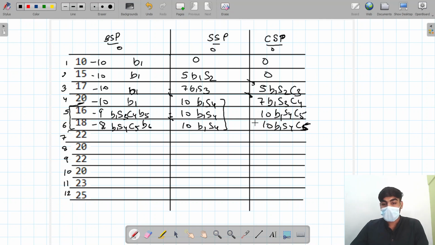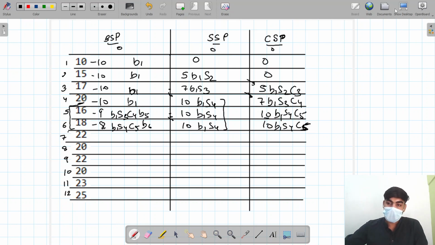Same thing happens here. If we cool down today, we get 10 rupee profit. If we take the previous as it is, we get 7 rupee profit. So which one is greater? 10. So we take cool down today. And see here, the cool down profit is the same, so we take it as it is. I hope you understand this.